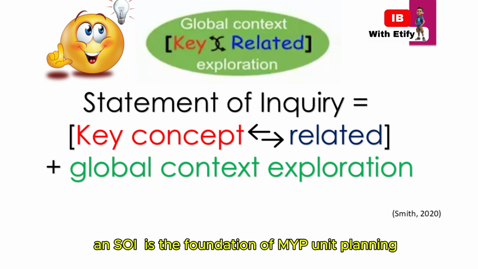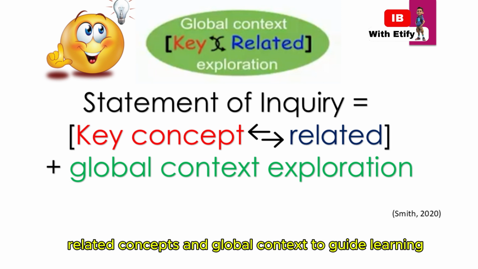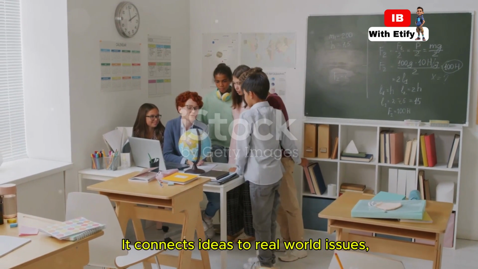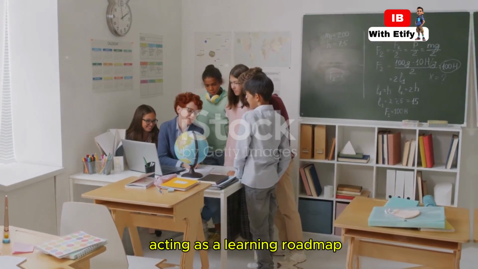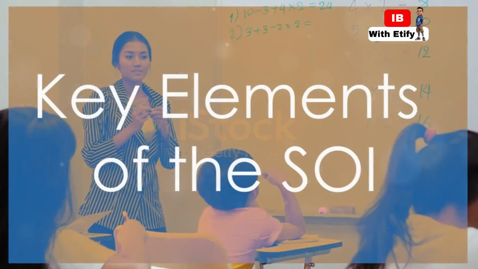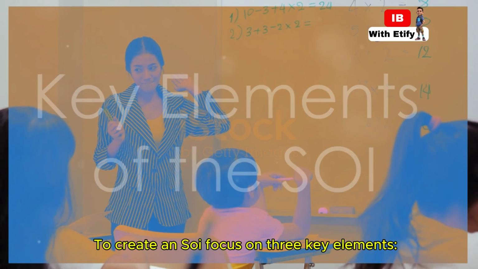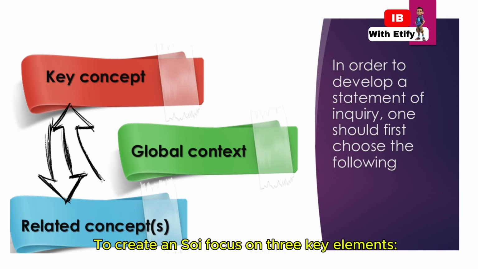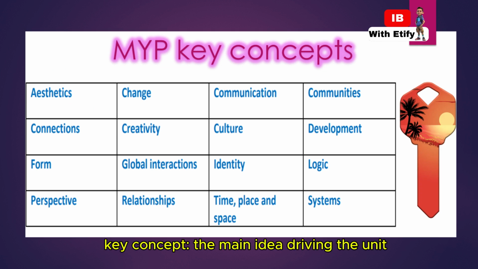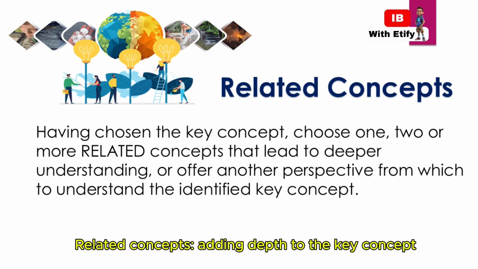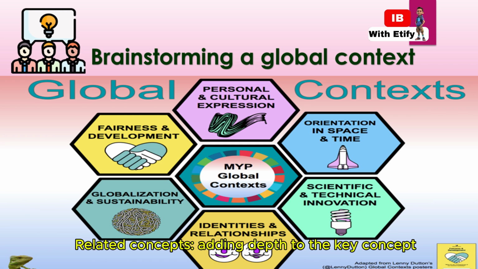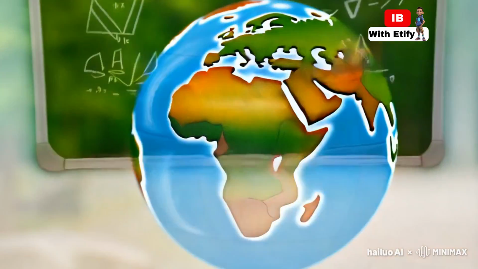An SOI is the foundation of MYP unit planning, combining the key concept, related concepts, and global context to guide learning. It connects ideas to real-world issues, acting as a learning roadmap. To create an SOI, focus on three key elements: key concept, the main idea driving the unit; related concepts, adding depth to the key concept; global context, a specific aspect linking learning to real-world issues.